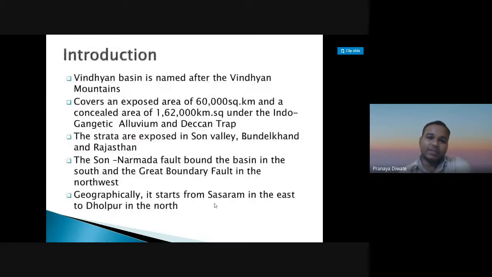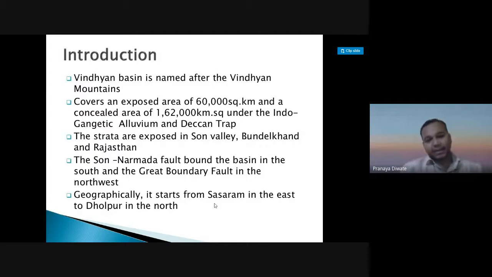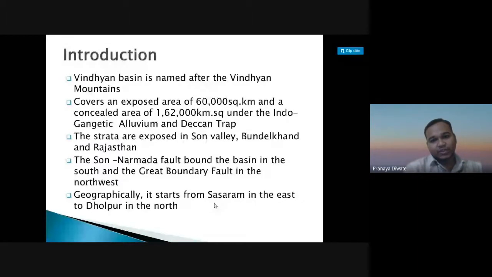The name of the Vindhyan Basin comes only from the mountain. It covers an exposed area of around 60,000 square kilometers and a concealed area of 1,62,000 square kilometers under the Indo-Gangetic alluvium and Deccan Tract. The strata are exposed in Sun Valley, mostly in Bundelkhand and Rajasthan.